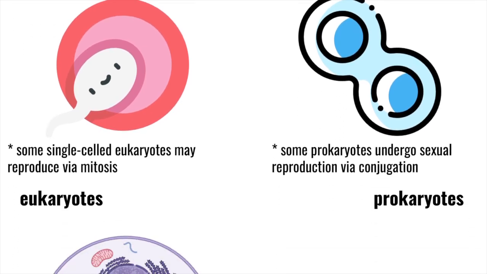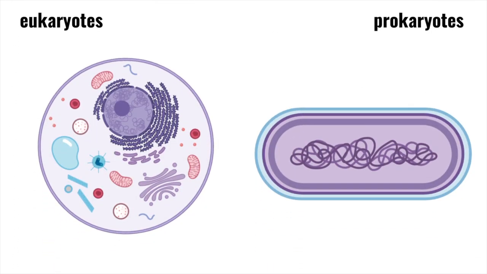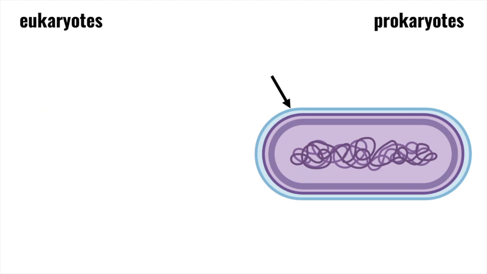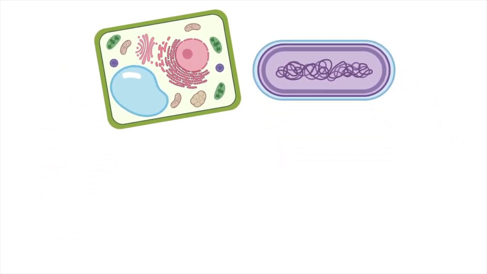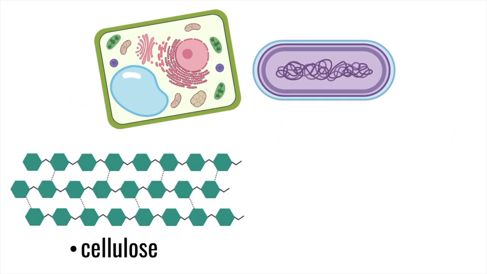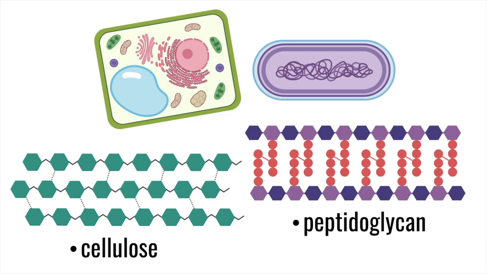And finally, let's talk about cell walls. Most prokaryotic cells have a rigid cell wall that surrounds the plasma membrane and gives shape to the organism. In eukaryotes, vertebrates don't have a cell wall, but plants do. And the cell walls of prokaryotes differ chemically from the eukaryotic cell walls of plant cells, which are primarily made up of cellulose. In bacteria, for example, the cell walls are composed of peptidoglycans, which are sugars and amino acids.